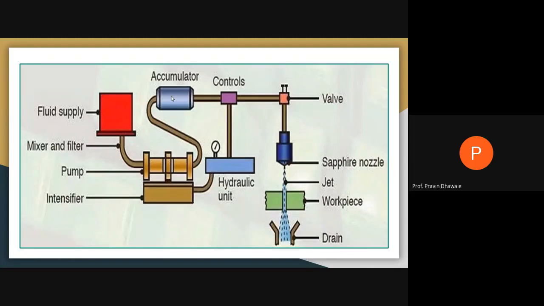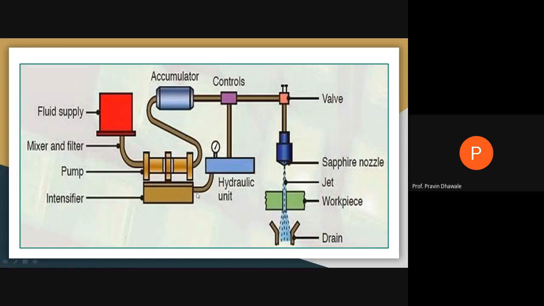Then there are certain limitations for the pump up to a certain pressure range. It will increase the pressure on water, but in certain cases we require more pressure on water, right? When it passes through the nozzle, you get a high velocity water jet. So in order to increase the pressure on water as per the requirement of the system, if the pump is unable to build up that much level of pressure, then we go for this intensifier.